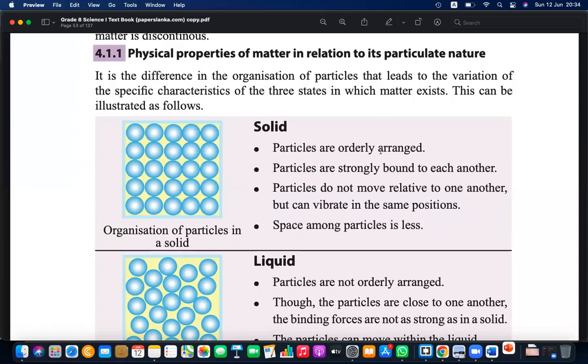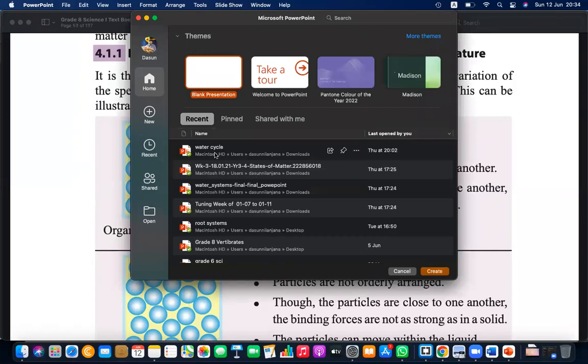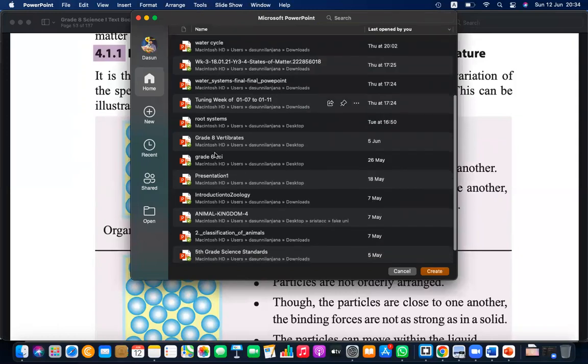Particles in solids are well organized and orderly arranged. Therefore, particles cannot move relatively.